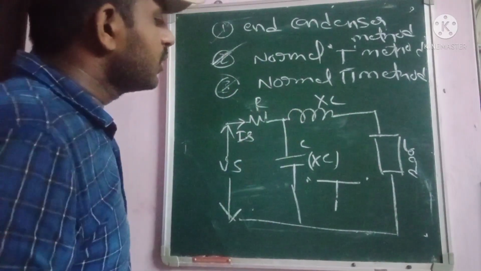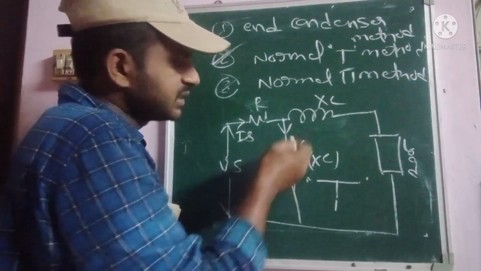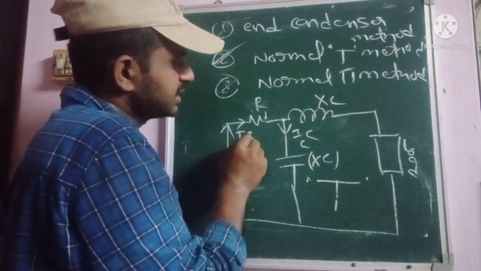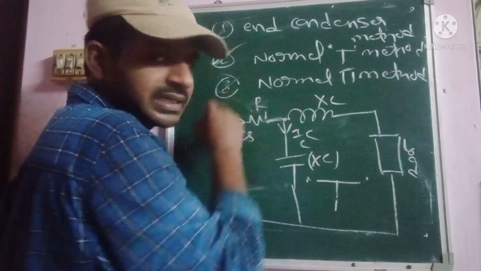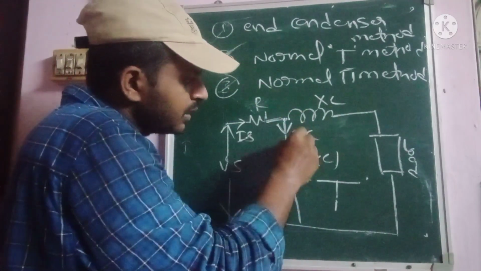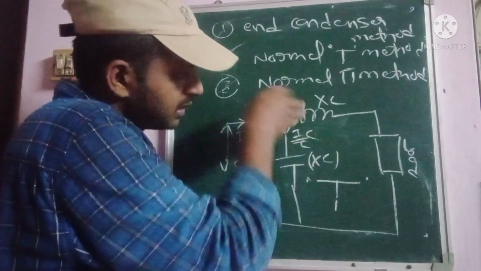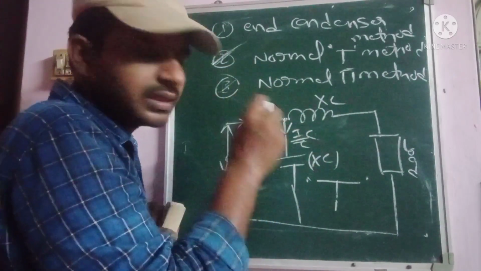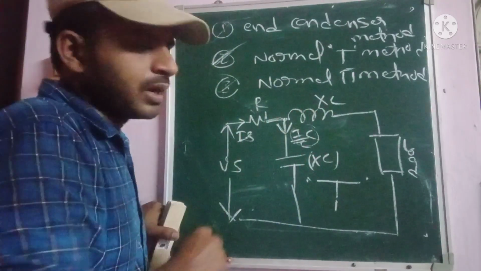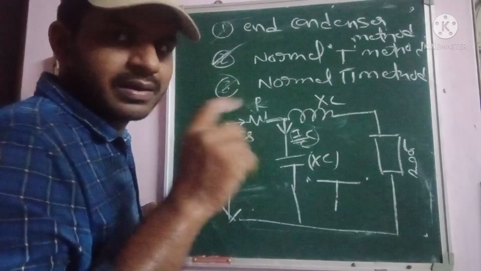The current flowing through the capacitor is given as IC here, and this is Is. This acts like a junction, and from this junction the current flowing through the capacitor is given as IC. So this is the representation of the normal T method in the medium transmission line.